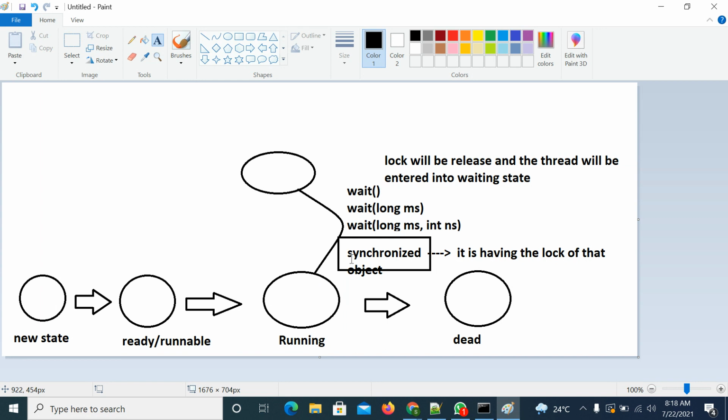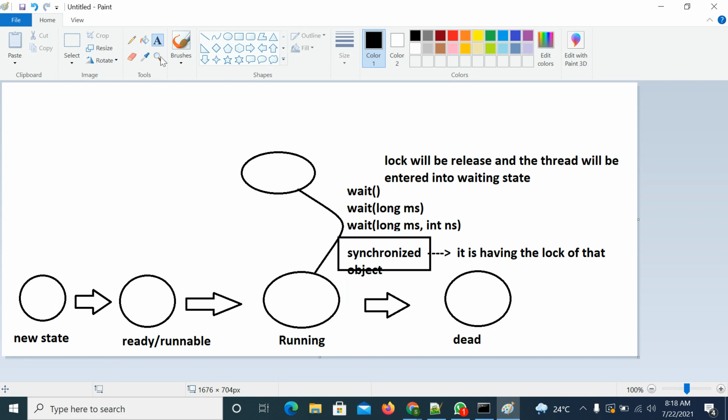So in that case, I will apply synchronization. That means I will get the lock, and on top of that lock I will perform my task. Once my task is completed, I will release that lock and finish my work. So that is the synchronization concept. But now we are trying to learn inter-thread communication.